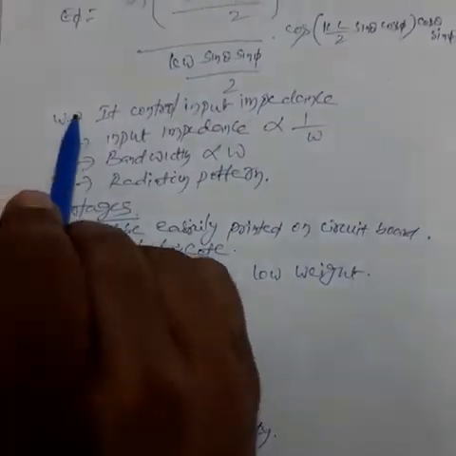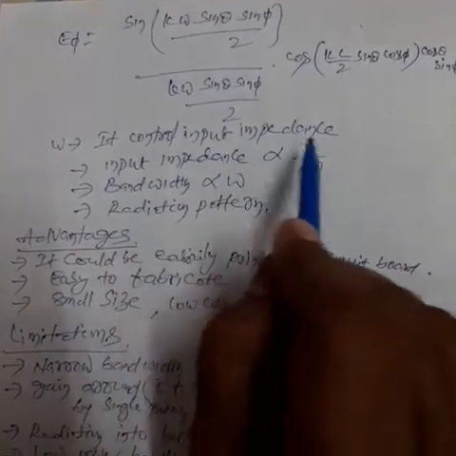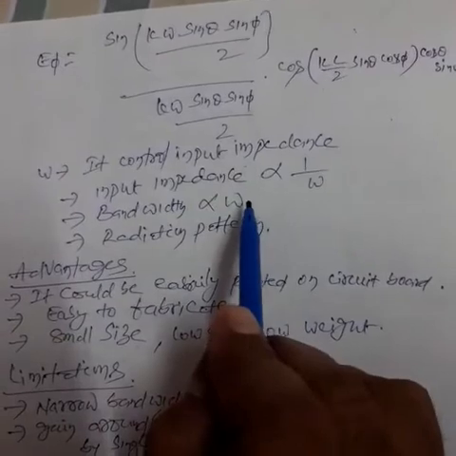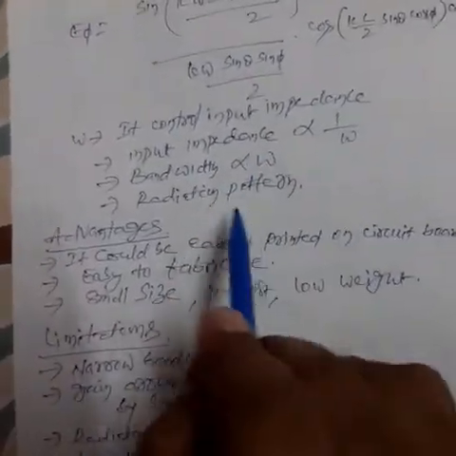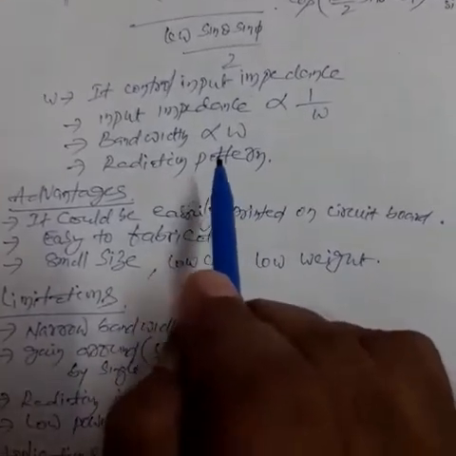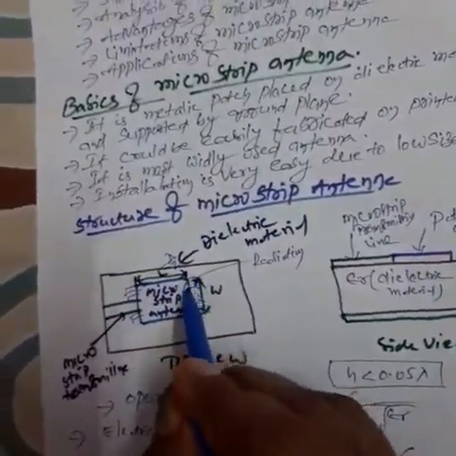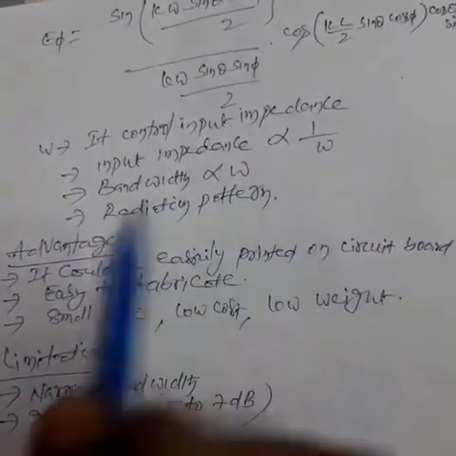So W controls the input impedance. The bandwidth is proportional to W, so with the help of the width, the bandwidth is also controlled. Radiation pattern: once the width is increased, automatically the radiation also increases.